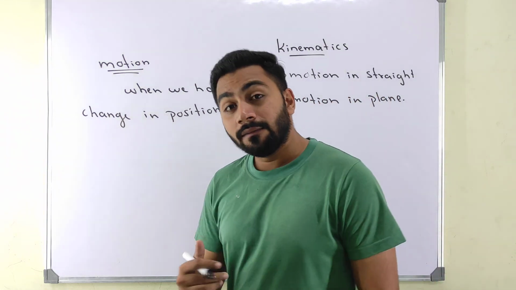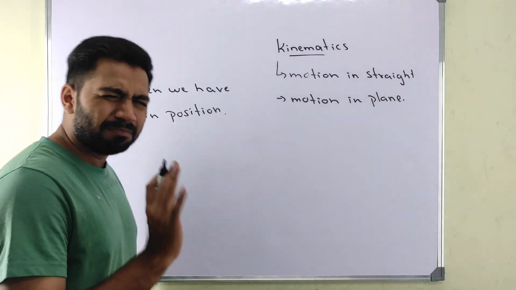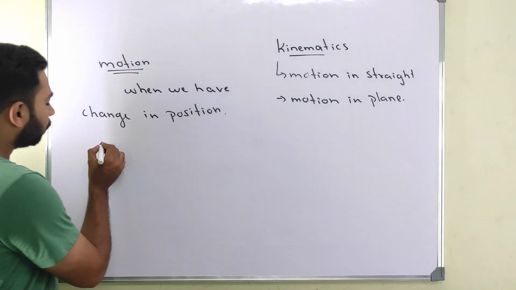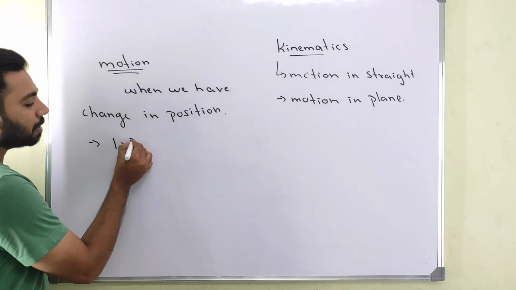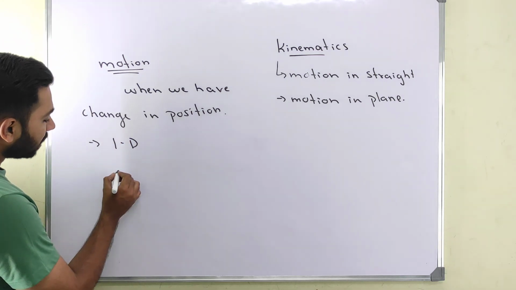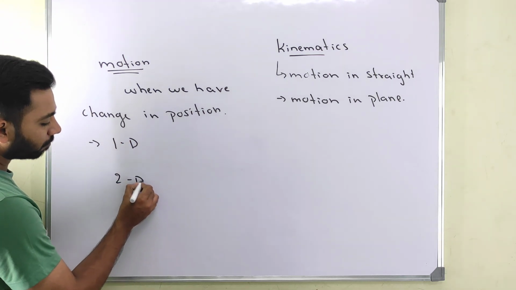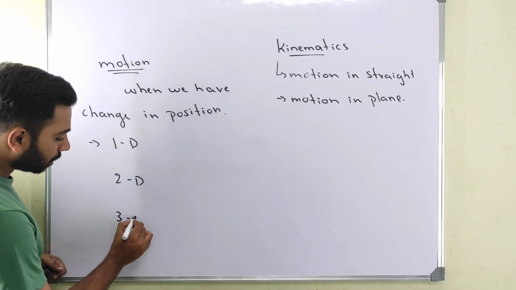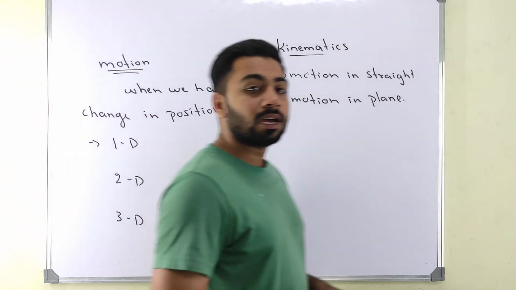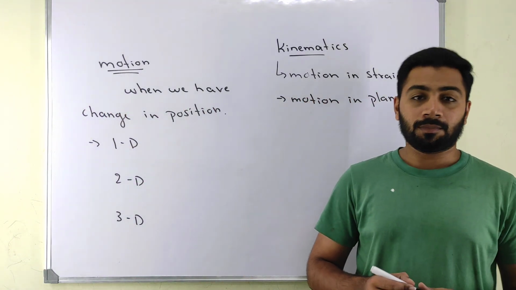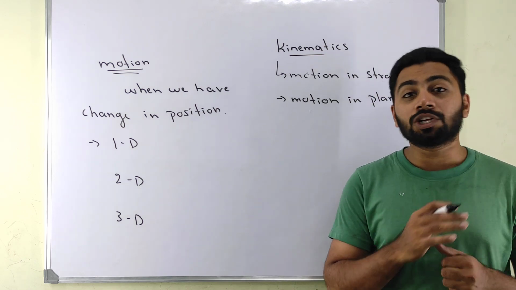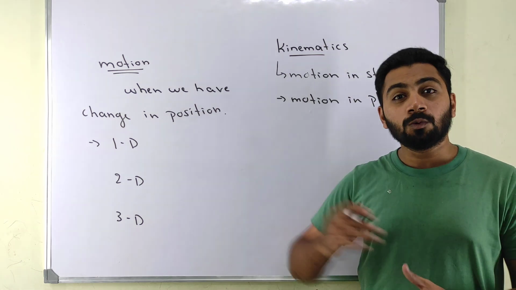Now this motion, we have three kinds of motion basically. First we have one dimension motion, next we have two dimension, and then we will study three dimension motion. In your first chapter, motion in a straight line, we will focus only on 1D.